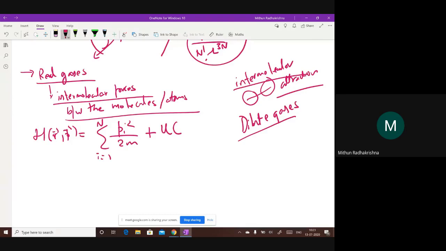This is a very good model, and you'll see what results you get. This is a good model for gases because they are weakly interacting, and we also know that these interactions are very short range. Remember, they are similar to Lennard-Jones kind of interactions. Only when they are 2 to 3 diameters away from each other, there is some attraction, and beyond which there is some electronic repulsion, right? Because of the overlap of the electronic cloud. So it's a good model for dilute gases, or generally gases at moderate pressures.